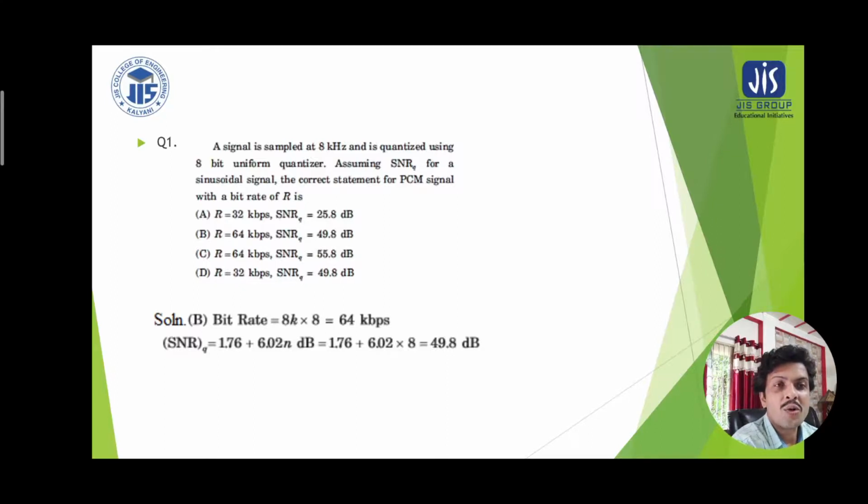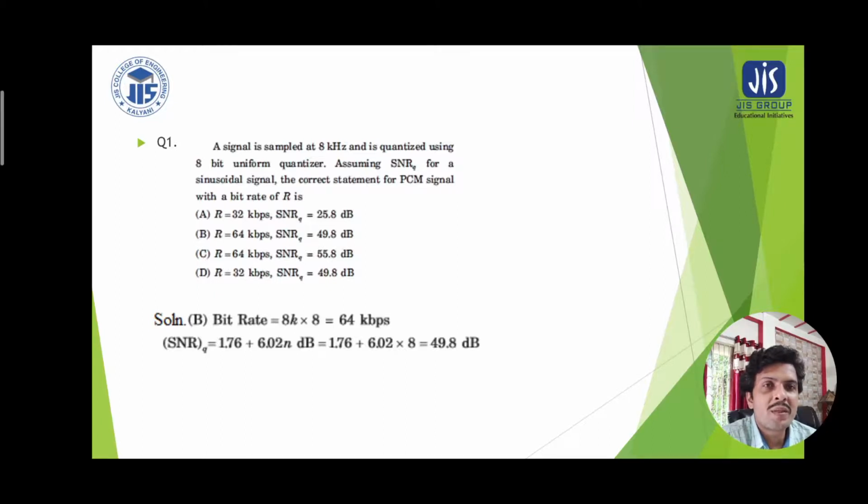And thereafter the signal to noise ratio calculation, that is 1.76 plus 6.02 multiplied by n, and the unit is decibel. Here the number of bits required to encode each of these samples is 8. So you can replace n by 8, and therefore you get 49.8 decibel.